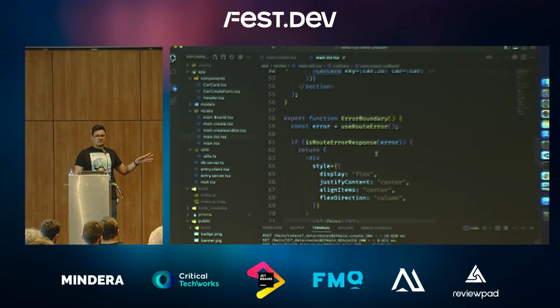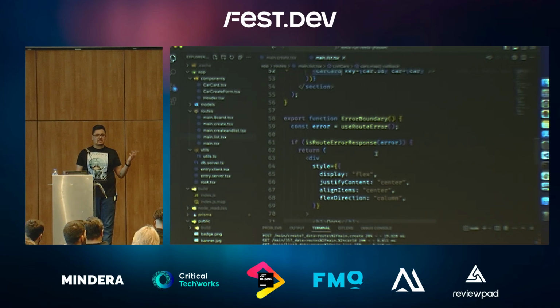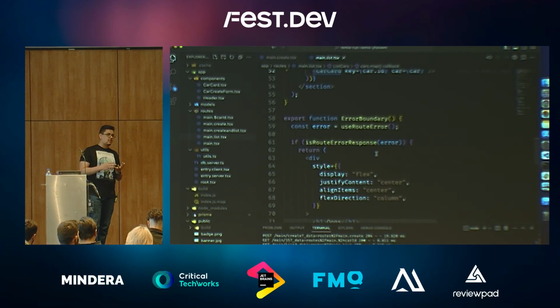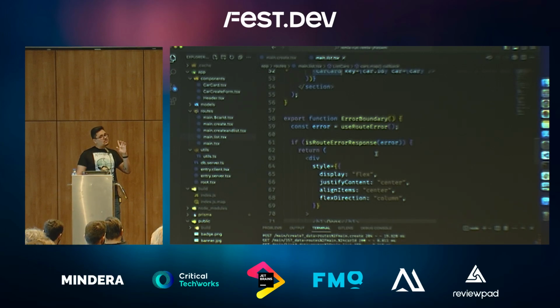If you used Remix before, this is something that's changed. Previously, we had catch boundaries and error boundaries. Now only error boundaries exist, because traditionally catch boundaries were there to catch errors that came from HTTP 400 or 500 errors. That was the use case for catch boundaries. Now they just grabbed everything together and put it into error boundaries. But you can still do catch boundaries.